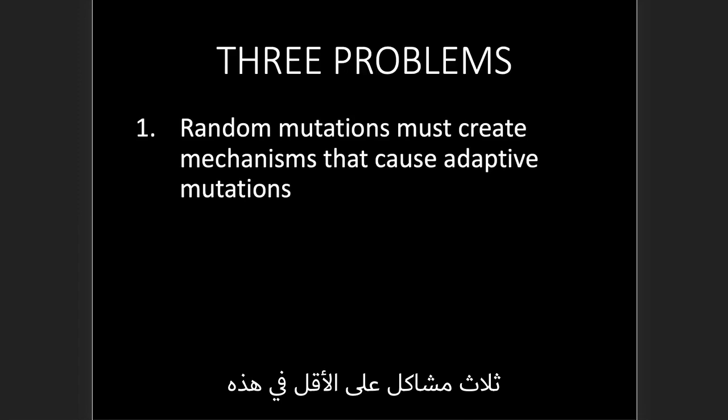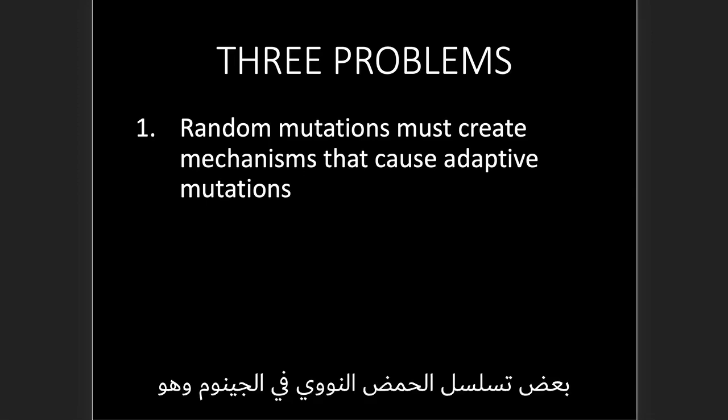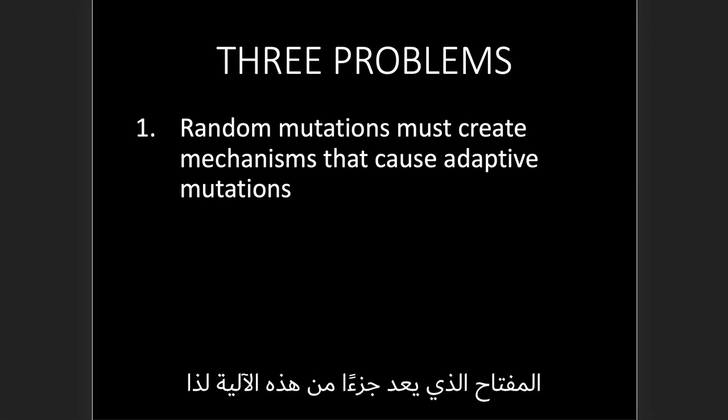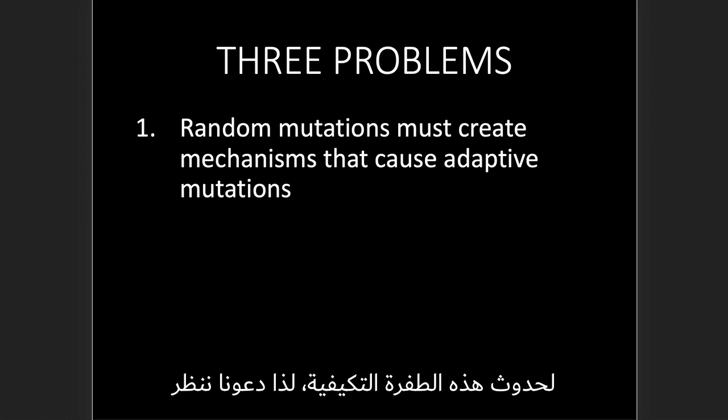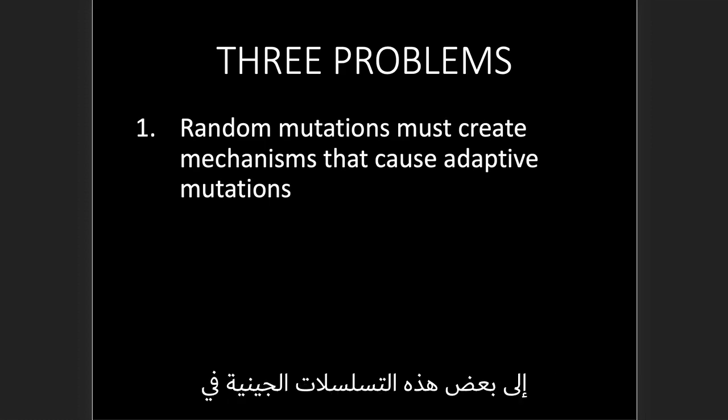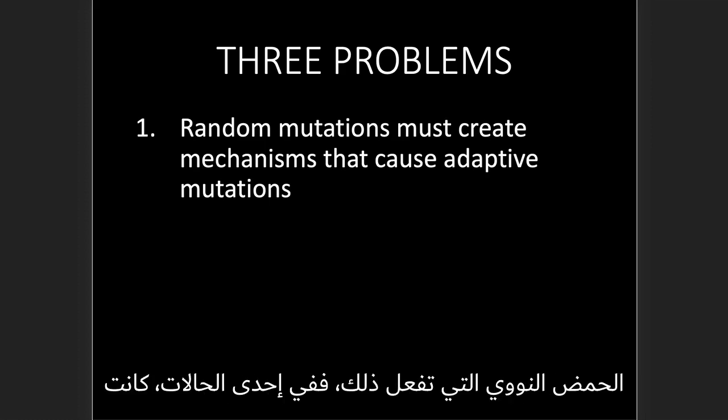There are at least three problems with this. First, random mutations must create mechanisms that cause adaptive mutations. Now, the paper explores several examples of this, and in each example there is some DNA sequence in the genome that is key, that's part of this mechanism. So you have these segments of DNA that are necessary for this adaptive mutation to occur. So let's look at some of these genetic sequences in DNA that are doing this.